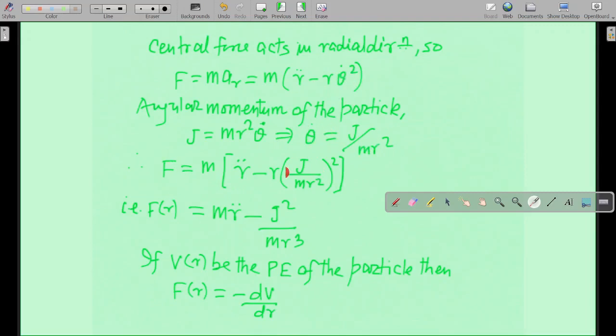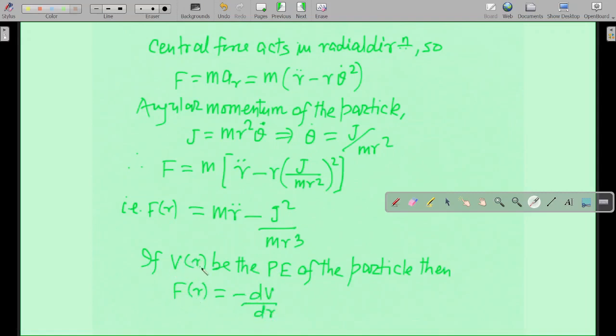Then when you substitute that, you get F equal to m bracket r double dot minus r times J by m r square, whole square. Then F of r equal to m r double dot minus, and this particular quantity whole square gives r to the power 4, one r will go with this, then it becomes r cube. So F of r equal to m r double dot minus J square divided by m r cube. Then if V of r is the potential energy of the particle, then F of r equal to minus dV by dr.